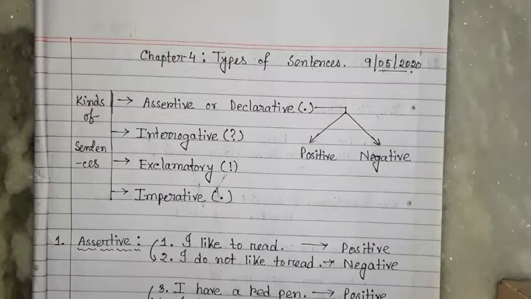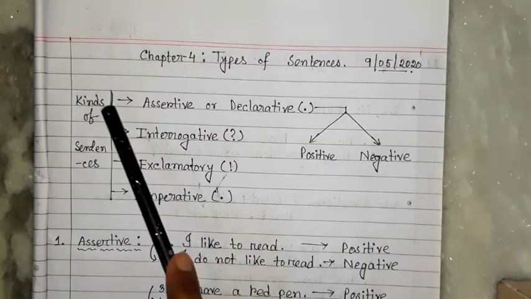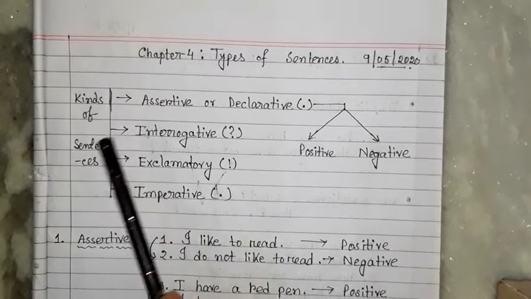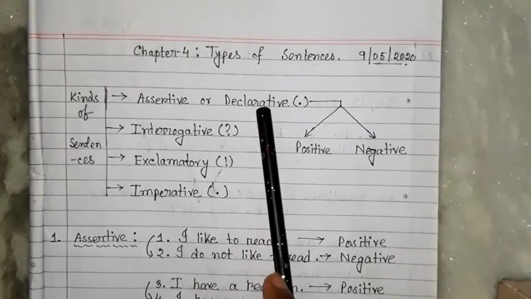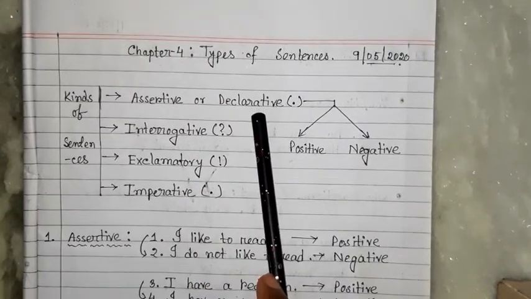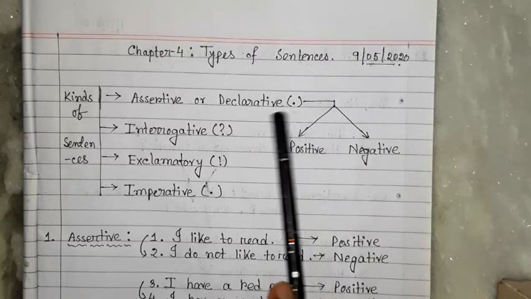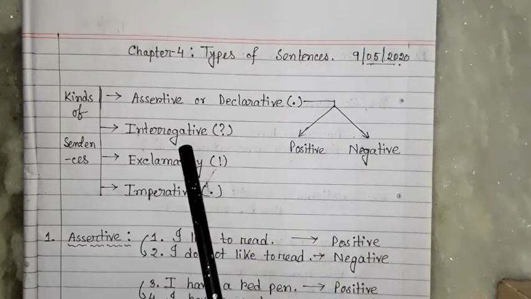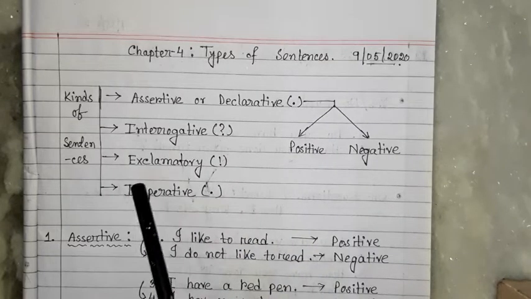Means several types of sentences are there. Okay, so how many types of sentences are there? Basically, you can see here the kinds of sentences I have written: assertive or declarative. In this portion I am coming afterwards. Then interrogative, exclamatory and imperative.